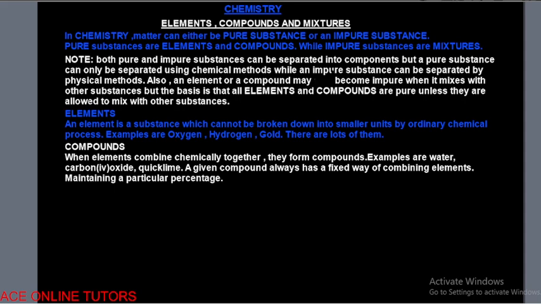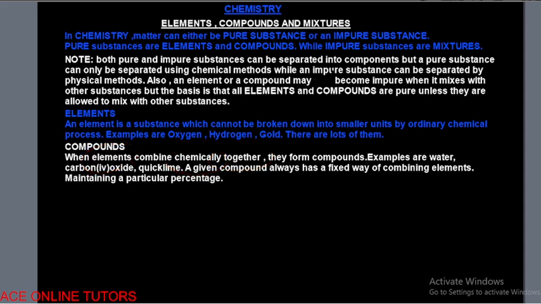Now note, that is not the same thing for elements. Some elements actually exist naturally, that means that's how they just are. And there are some elements that are produced artificially in the laboratory. So that's it for elements. But for compounds, you can always form a compound by what? By combining elements chemically together. That is how we form compounds.